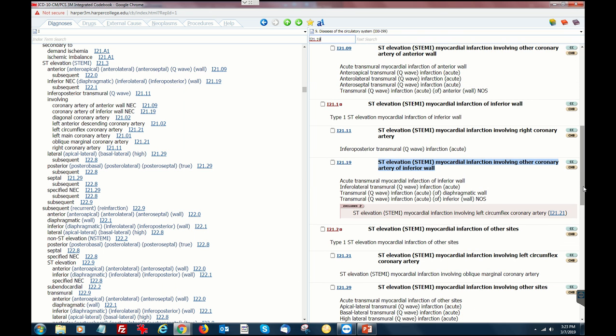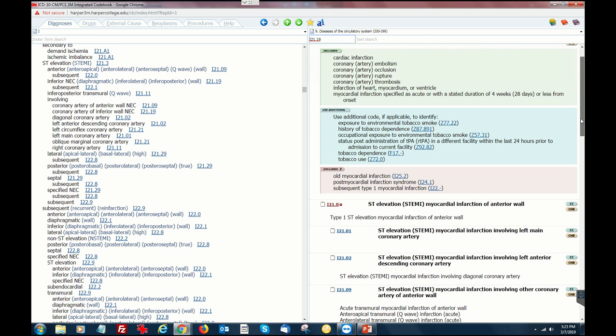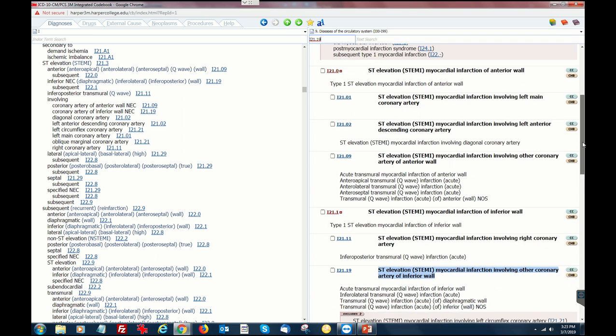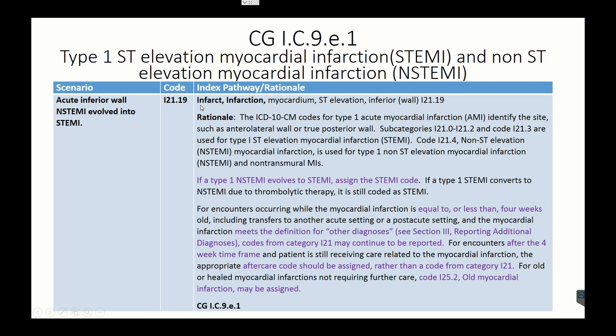That is exactly correct. I always still like to check. Make sure that there's not a use additional. Use additional is all tobacco use. What it includes is an infarct of the heart, which is what this is. So that is the code. Now let's go back to the rationale for this. So we went for infarct, infarction, myocardium, and we got the I21.19.